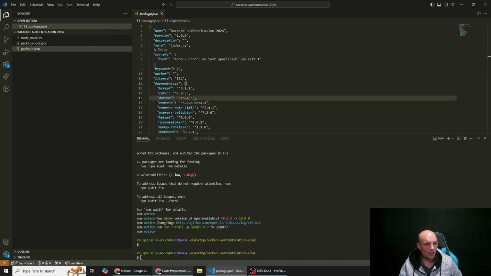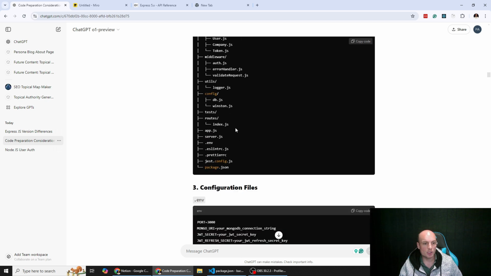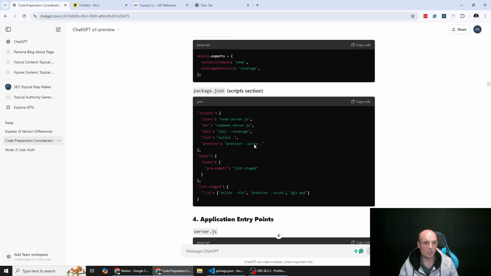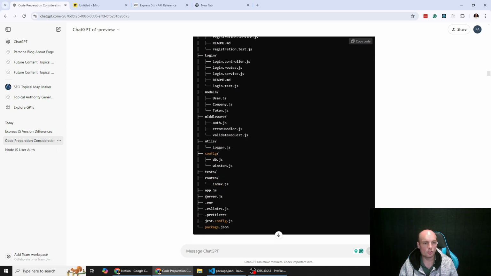All right, so now that we've done that, code preparation. So this is our project folder. We've got the root, we've got registration, we've got our .env. So where will we start? In my opinion, I know this is a little bit out of order, we will start with our server file, and I'll just keep this open here so you can see. We're just going to put this in the root.